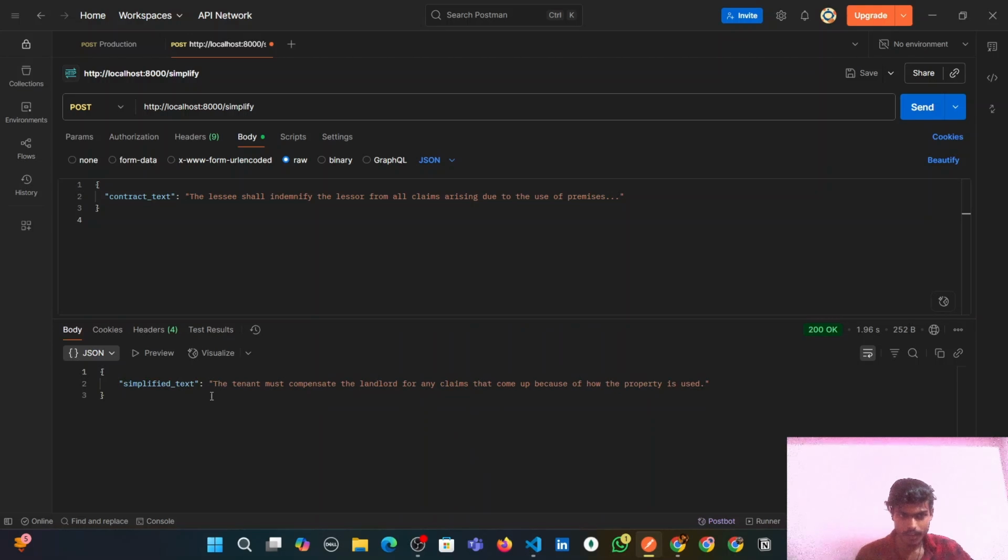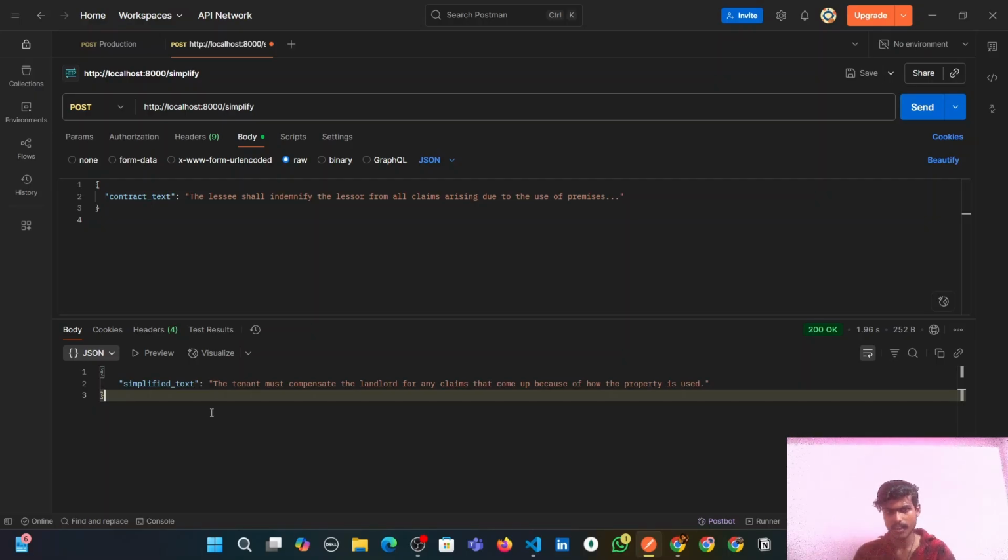Yeah, we got it. The simplified version is: the tenant must compensate the landlord for any claims that come up because of how the property is used. This is the simple version, guys. So this project is successfully simplifying complex legal contracts into plain, simple English. This response came from a LangChain chain, guys, which is under the hood using OpenAI's LLM, and it is wrapped under a clean FastAPI.